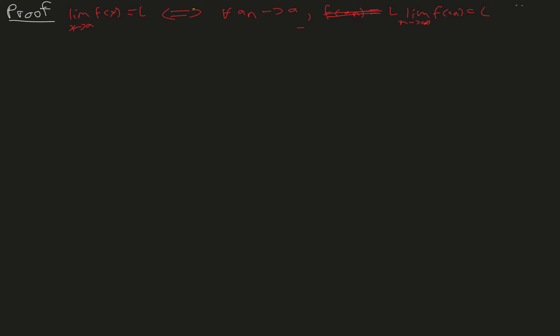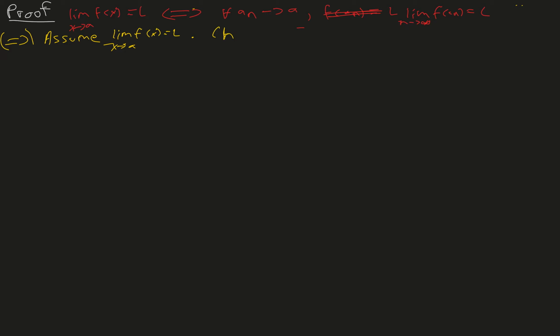So let's do the proof of the first direction. So hopefully it's the easy direction. So first we always assume the first statement. So we assume that the limit of f of x is equal to L as x approaches a.